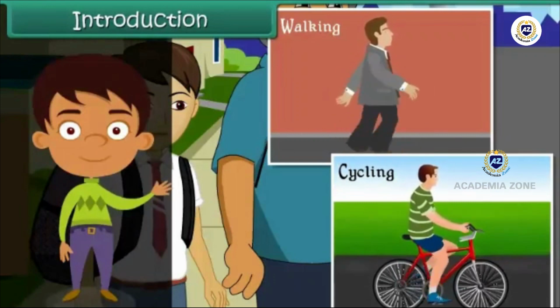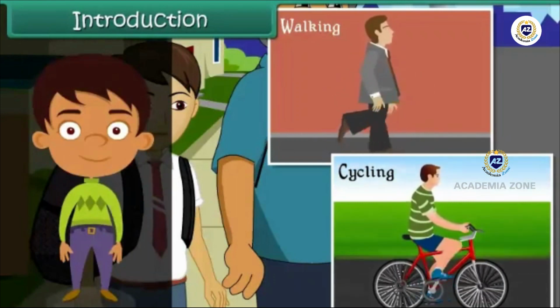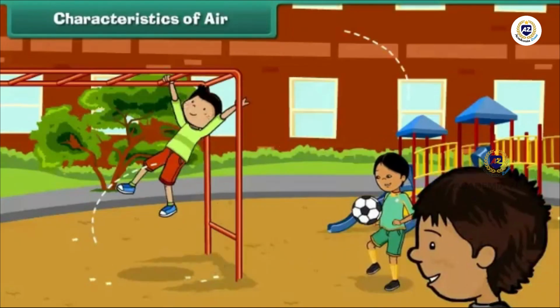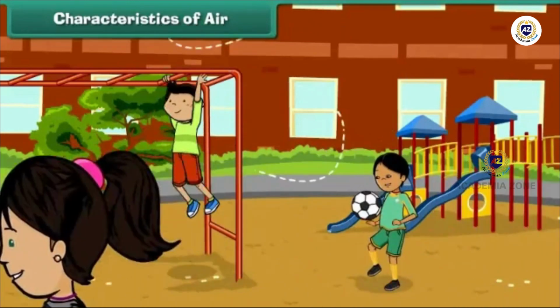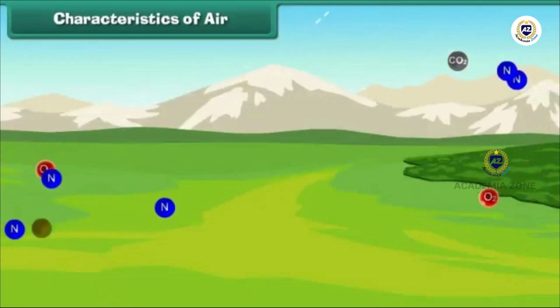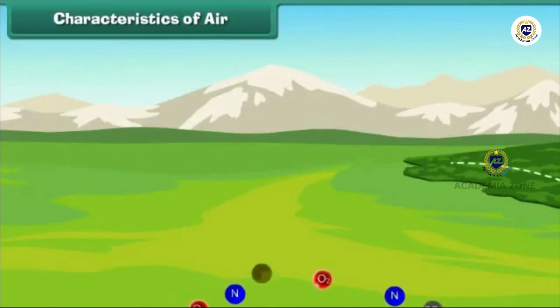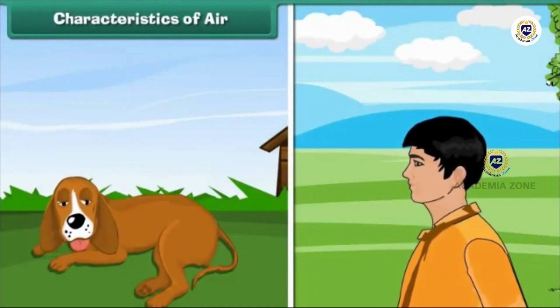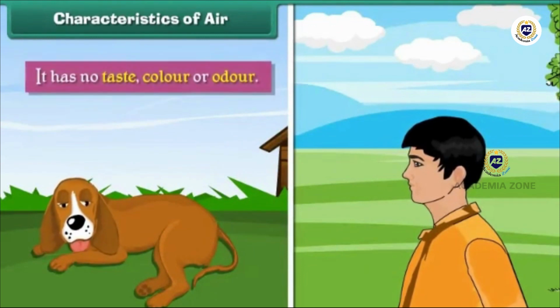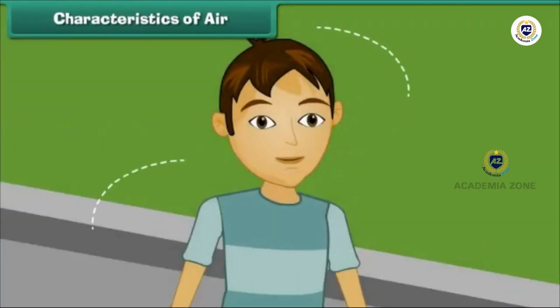In this lesson, you will learn about air and its pollution. Characteristics of air. We are surrounded by air. Air is a mixture of gases and other particles. It is essential for the survival of living things. All living things breathe in and breathe out air. It has no taste, color, or odor. We cannot see it, but we can feel it.